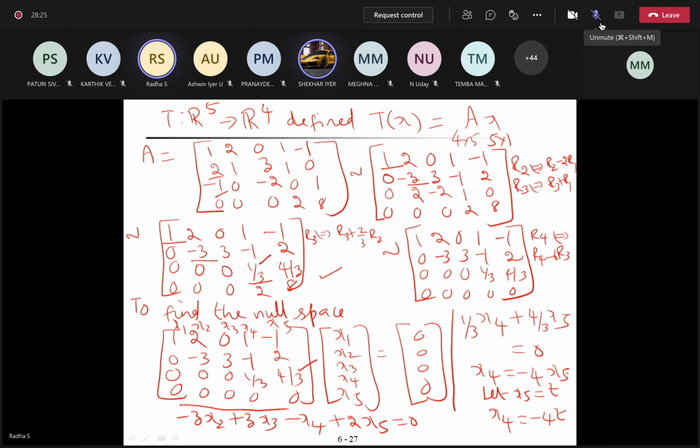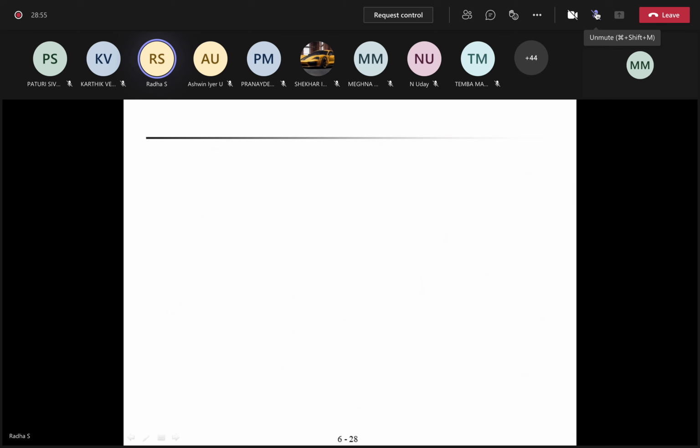Out of that, already 1 row is 0, so we have only 3 non-zero rows. But 5 variables are there, so 2 variables are independent. 2 variables you can assign randomly. 1 variable I already assigned, x5 is t. So depending on that, x4 has become minus 4t. Now I need to assume 1 more variable. Which variable can we assume? x4, x5 are already over. Shall we assume x3? Yes. Okay, x3 is s.